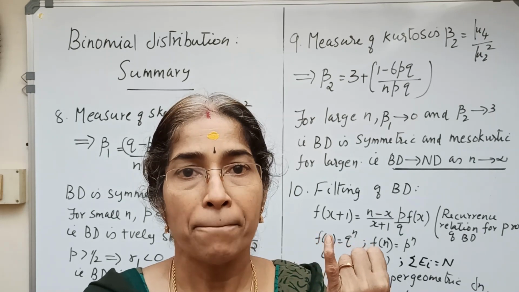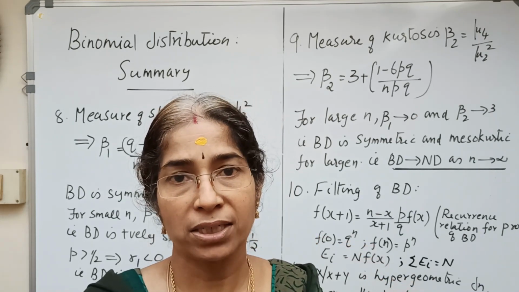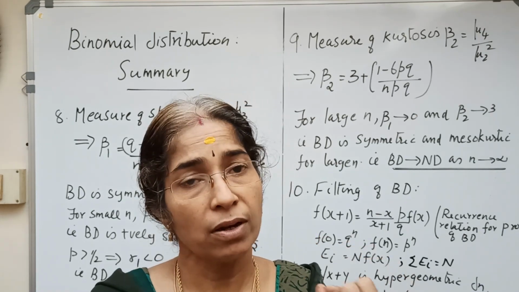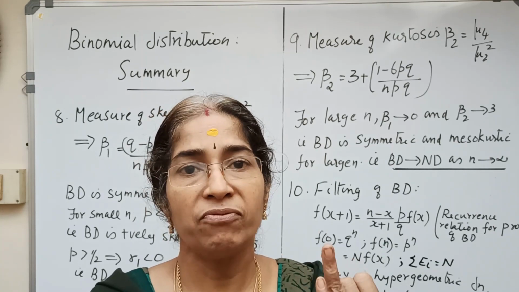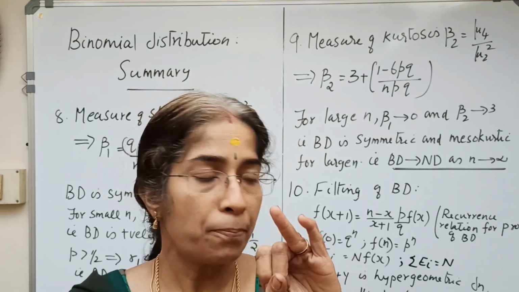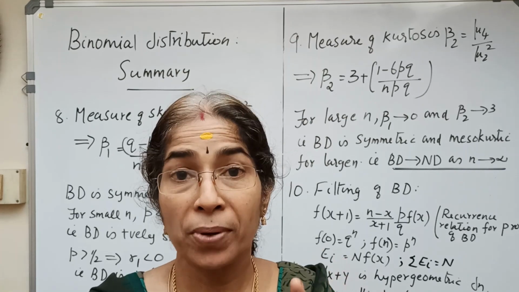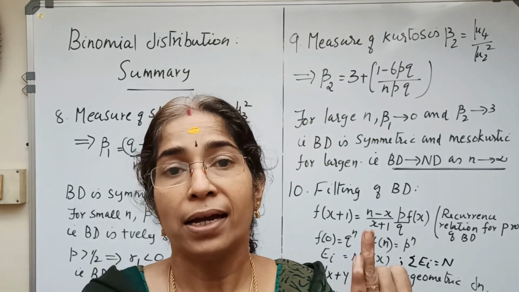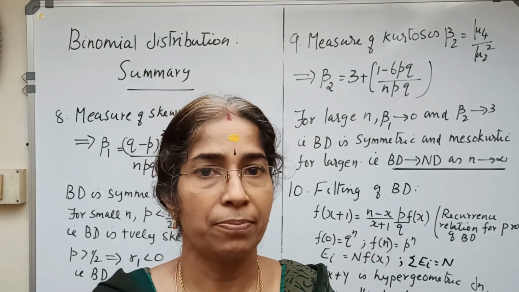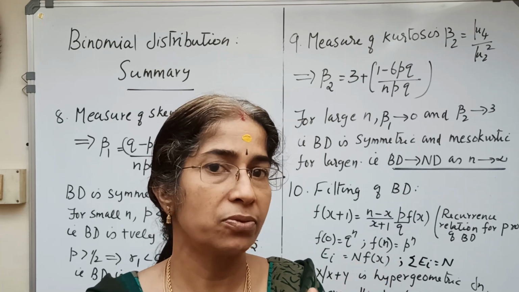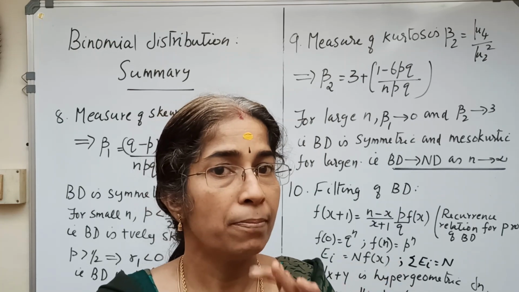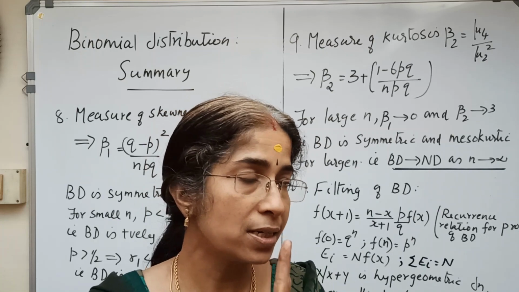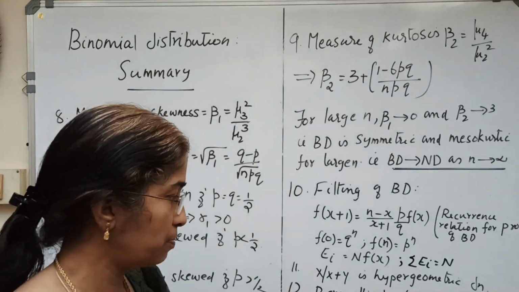Mean = mu1' = p for Bernoulli, and variance = mu2 = pq, so that standard deviation is root of pq.